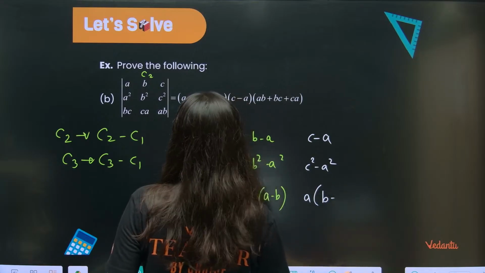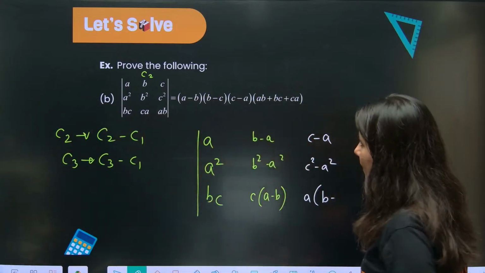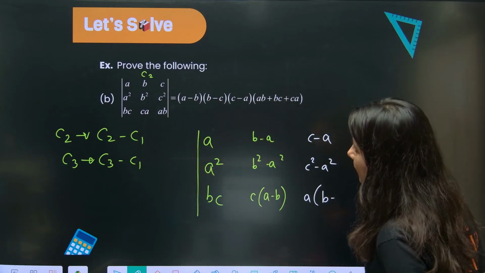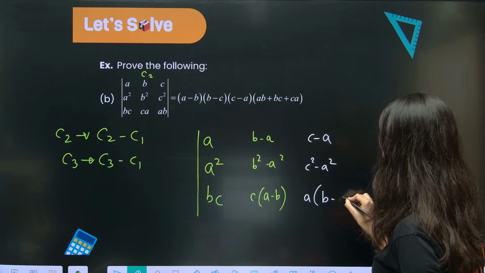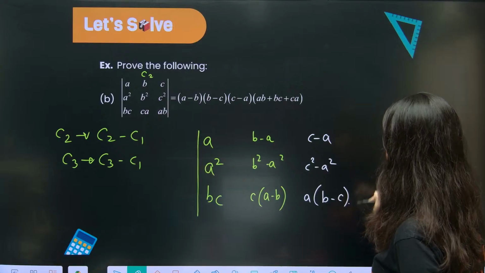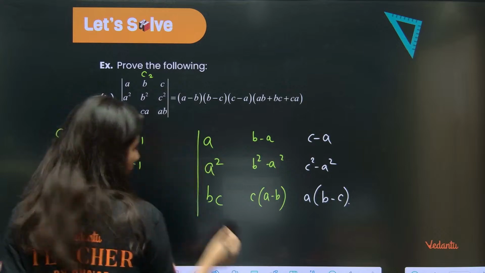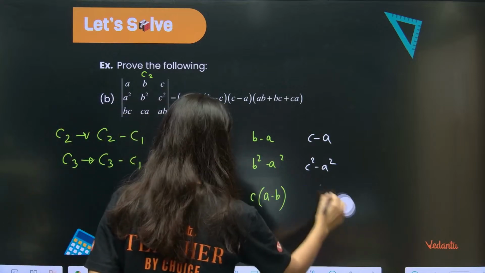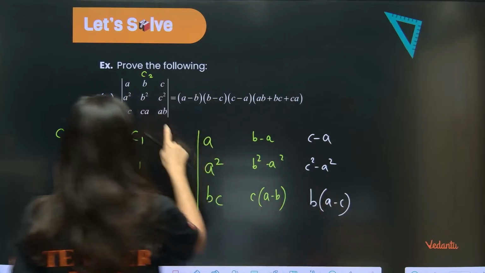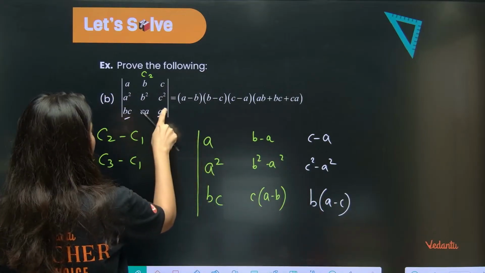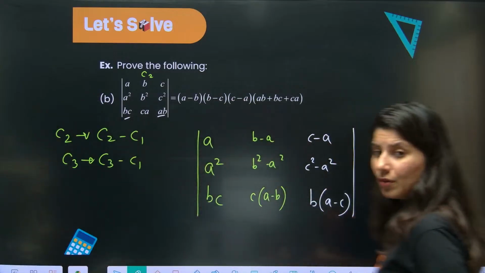Sorry, it is ab minus bc. If you take b common from ab minus bc, this is going to be b times a minus c. Now it is correct. Absolutely. Now understand.